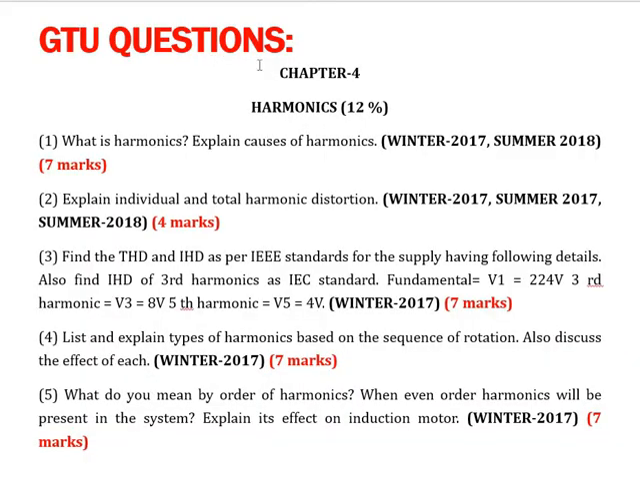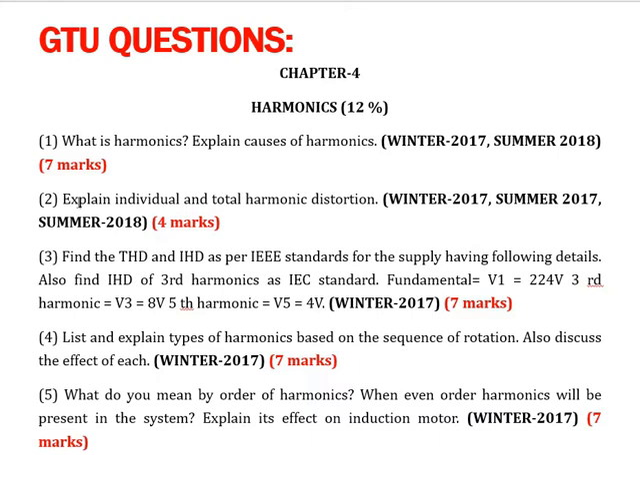Now these are the GTU questions from chapter number 4, having a weightage of 12% in the GTU examination, and these are the questions which were asked in previous GTU examinations. First question: what is harmonics? Explain the causes of harmonics. It was asked in winter 2017 and summer 2018 for 7 marks.